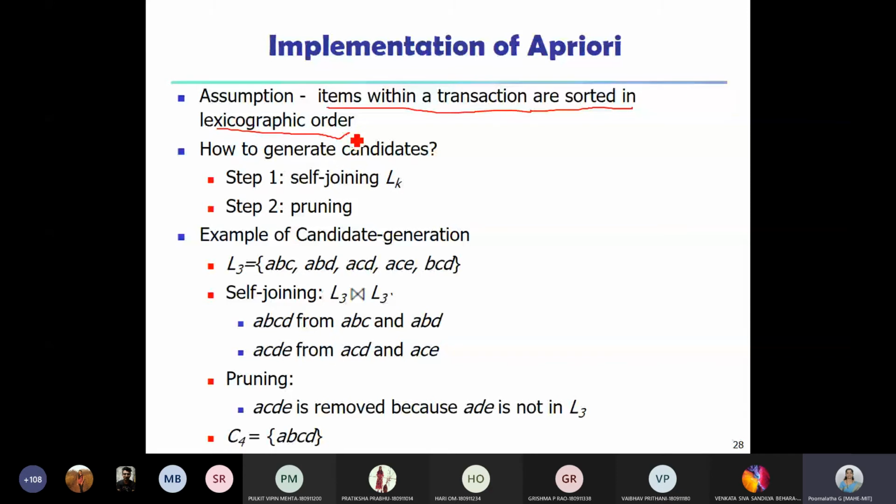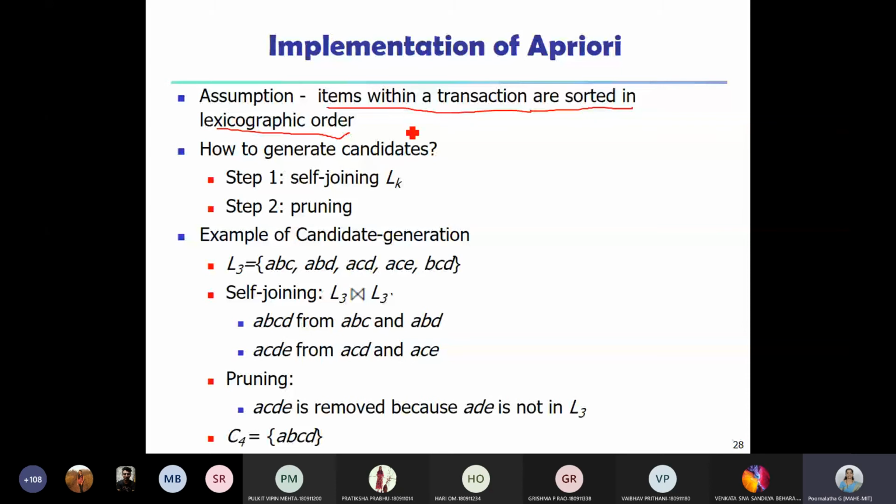first put biscuit. It's a dictionary order. So whatever the way we represent the items, we need to arrange them in sorted order. That is lexicographic order. This step is very important.